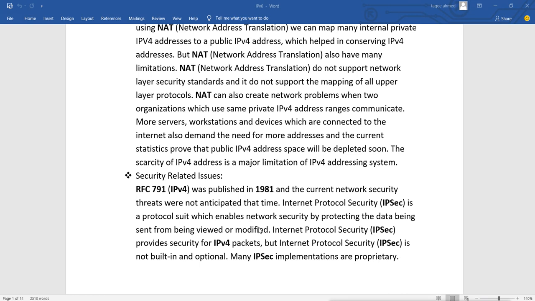Because there is no security feature in IPv4, we have to use IPsec additionally to secure IPv4 communication, and most implementations are proprietary, not an open standard that anyone can use.